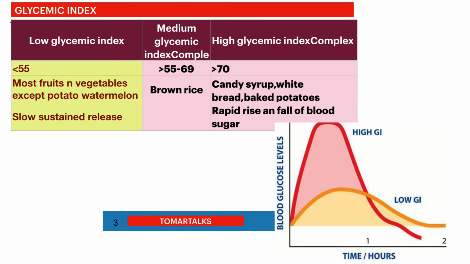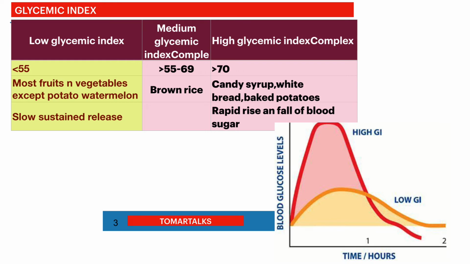Now, what is the glycemic index for carbohydrates? On the basis of the 2-hour blood glucose response curve, carbohydrates can be divided into foods with high glycemic, medium glycemic and low glycemic index. The low glycemic index foods generally cause a slow and sustained release of blood sugar, while foods with a high glycemic index are responsible for a rapid rise of blood sugar within a few minutes after sugar consumption.